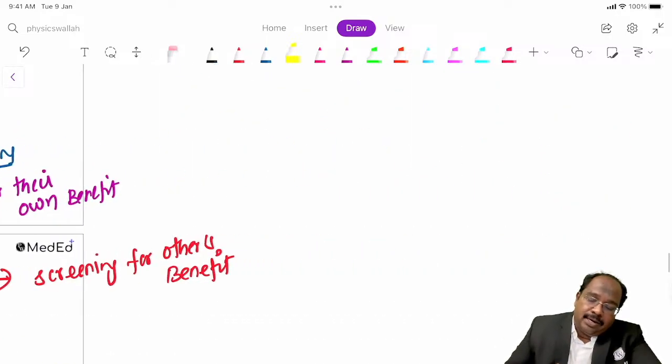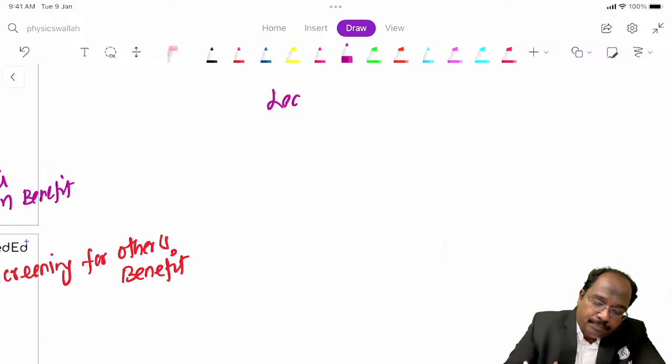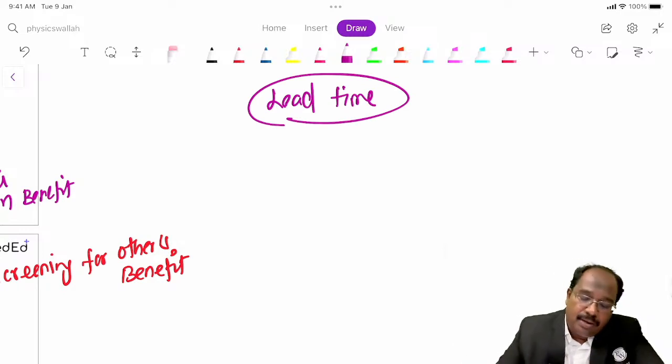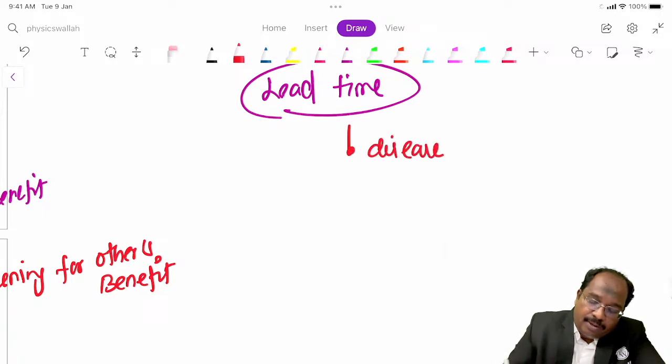Okay, fine. Next, one more concept we will learn here. What is lead time? In the natural history of disease, understand, disease onset will be there.